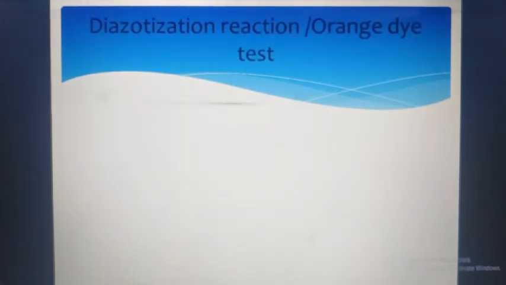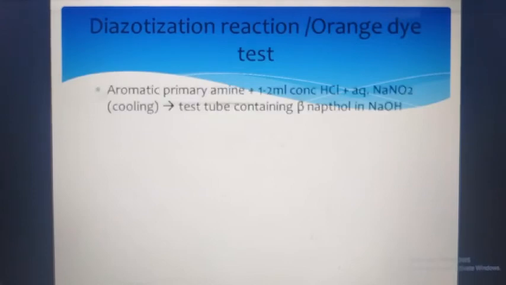Next reaction is the diazotization reaction, or you can also call it the orange dye test. In this orange dye test, the aromatic primary amine means it is a primary amine, only one hydrogen is replaced by the alkyl group, and here the aromatic ring is directly attached to the nitrogen, hence we call it the aromatic primary amine. This aromatic primary amine is reacted with 1 to 2 ml of concentrated HCl and aqueous NaNO2.